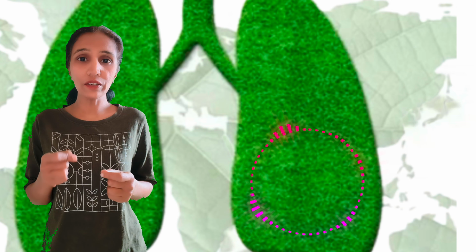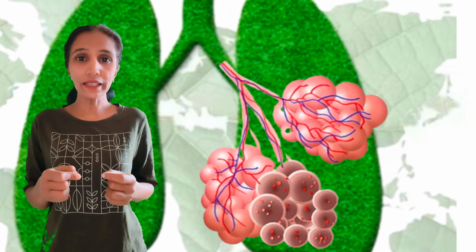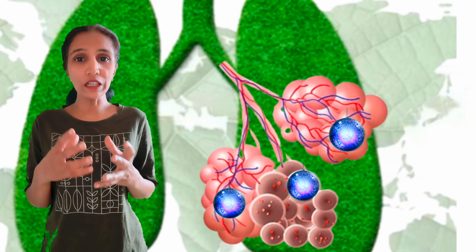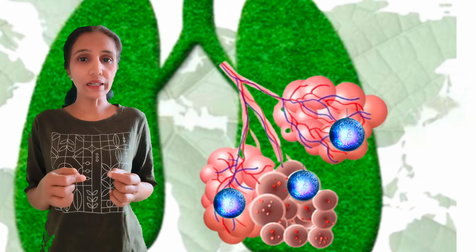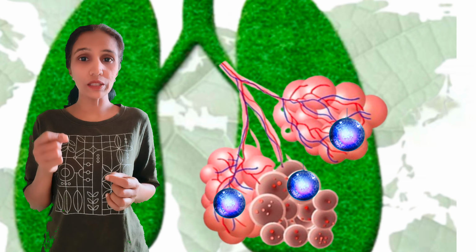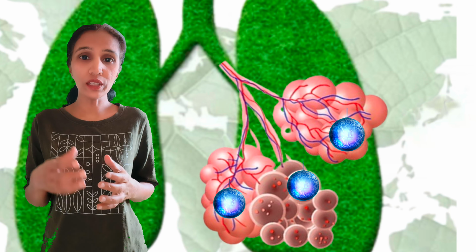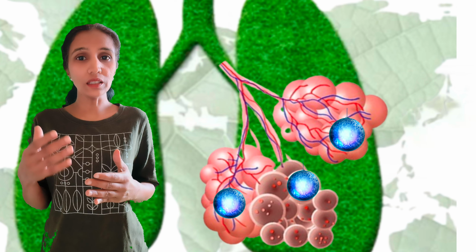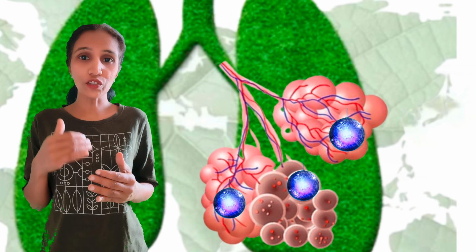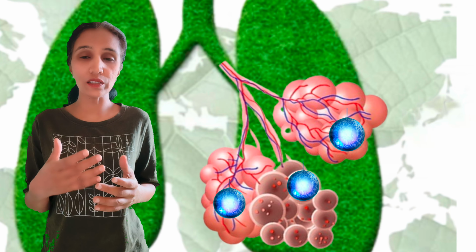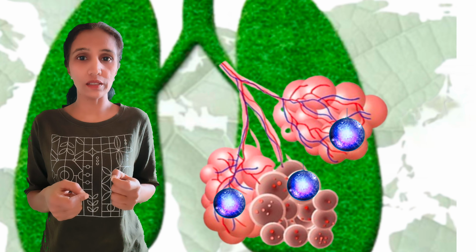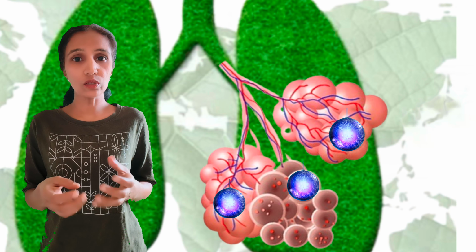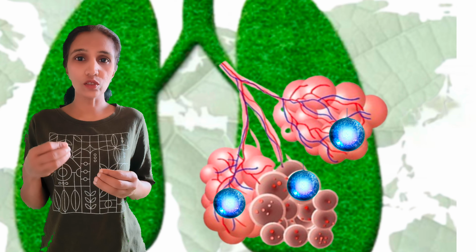In case of severe infection of pneumonia, the target area of pneumonia is those air sacs in the lungs. When the air sacs in the lungs are filled with fluid, or in very severe conditions filled with pus, and if not treated at the lung stage, pneumonia may enter our blood and cause other organ failures. Therefore, treating pneumonia when it is at the lung stage becomes very important. Usually when the air sacs are filled with pus, it is treated with antibiotics, or in very severe cases, surgery is also performed.